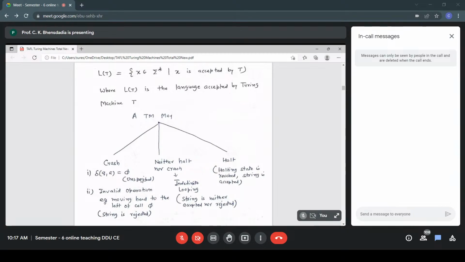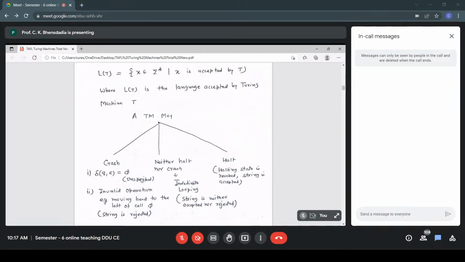There is a leftmost end in the case of a tape, and if our operation, the displacement, specifies an L move, a left move, then it is moving to the left of the zeroth cell, and no such cell is there. So that is an invalid operation, moving the head to the left of cell 0. These are the conditions for crash, and the conclusion is rejection of the string. The TM is said to crash, implication: the string is rejected. So a TM may crash under conditions like delta equal to phi or an invalid operation.